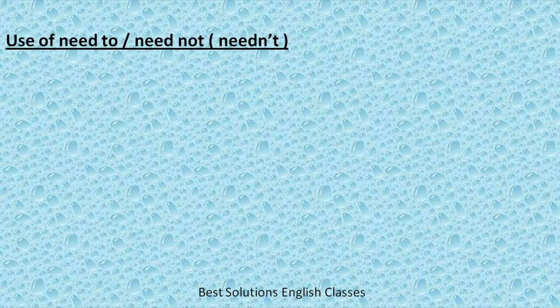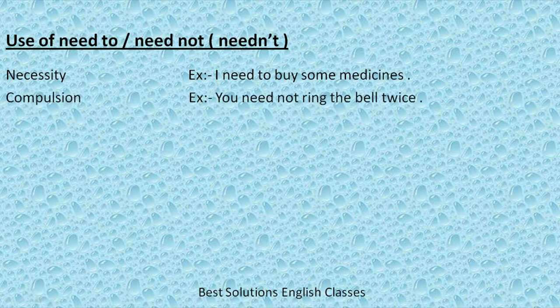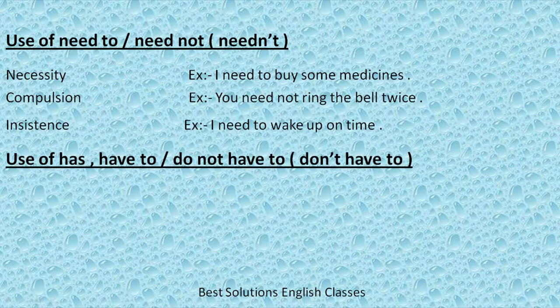Next we will see the use of modal need to or need not to. Modal need to is used to show necessity, for example, I need to buy some medicines. Need is used to show compulsion, for example, you need not ring the bell twice. And need to is used to show insistence, for example, I need to wake up on time.